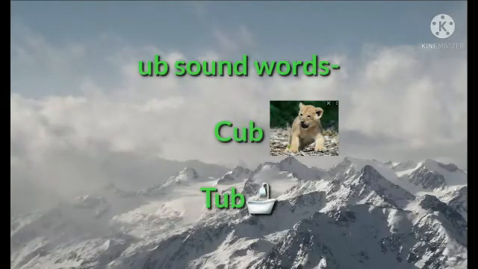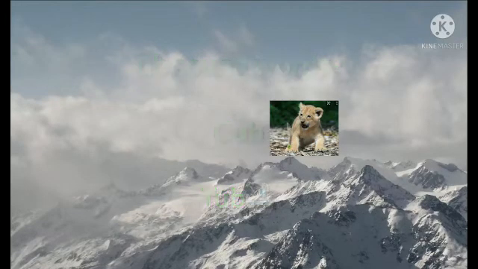Now, let us talk about the "ub" sound words. First one is "ub" sound words. Now, here are few examples related to "ub" sound words. Let us look at these words. First one is k-u-b, cub. Second is t-u-b, tub. Now here cub and tub are having "ub" sound in them.